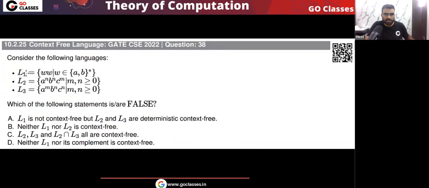Now let's solve it. First, you look at this language L1. This is WW, where W belongs to (a+b) whole star. This is a standard language which is non-CFL. We have already seen this in the previous lecture. In part 1 of GATE PYQs, we have already seen that this language WW, where W belongs to (a+b) whole star, is a non-CFL. This is a very standard language which is non-CFL.